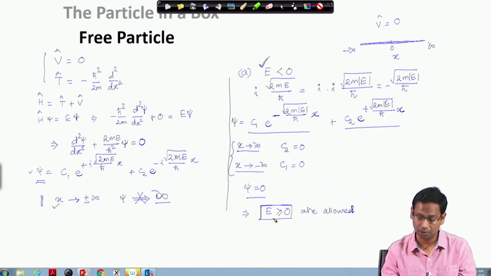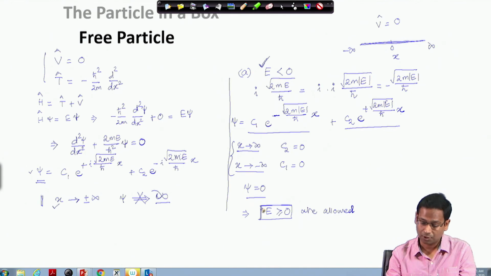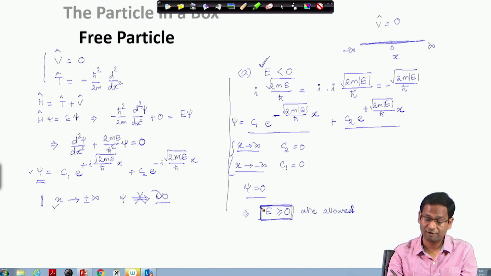Now at this point we would spend some time in understanding the solutions that we obtain. One particular thing that you should see is that when I put E greater than or equal to 0, the wave function is ensured that it will not become infinite at x equals plus infinite or minus infinite.